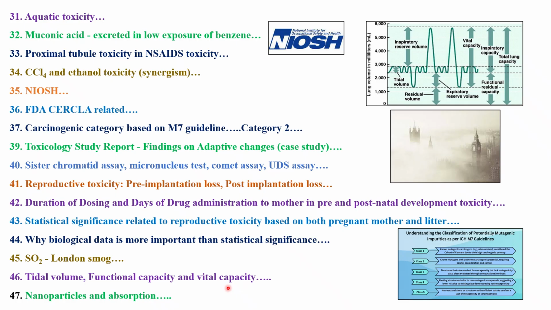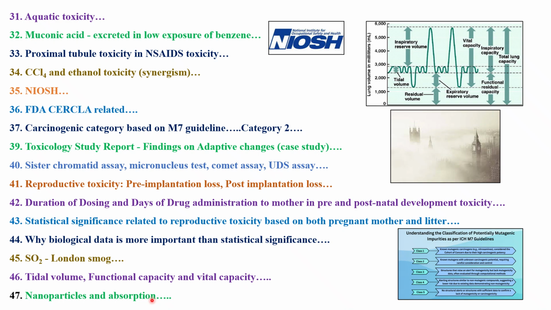Okay, next topic was the nanoparticle and absorption. The key important thing you have to remember: as the particle size decreases, surface area increases, so absorption increases. This is the blind rule you need to remember. In the case of nanoparticles also, the reason people have gone for particle size reduction is to increase the surface area, to increase the absorption, so more bioavailability will be there.